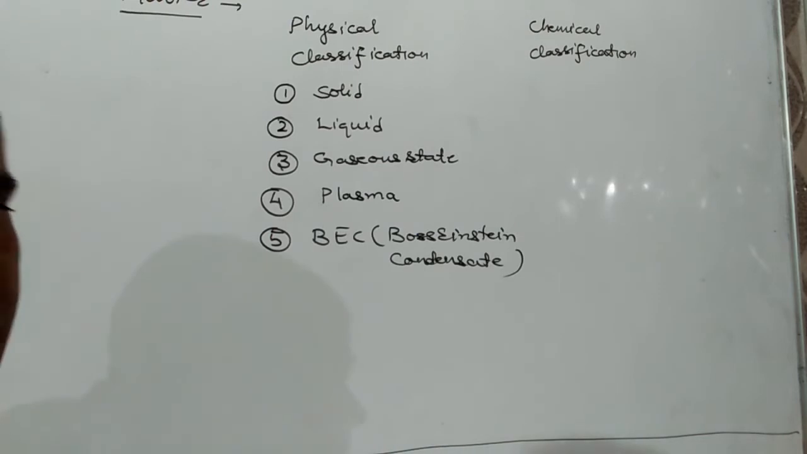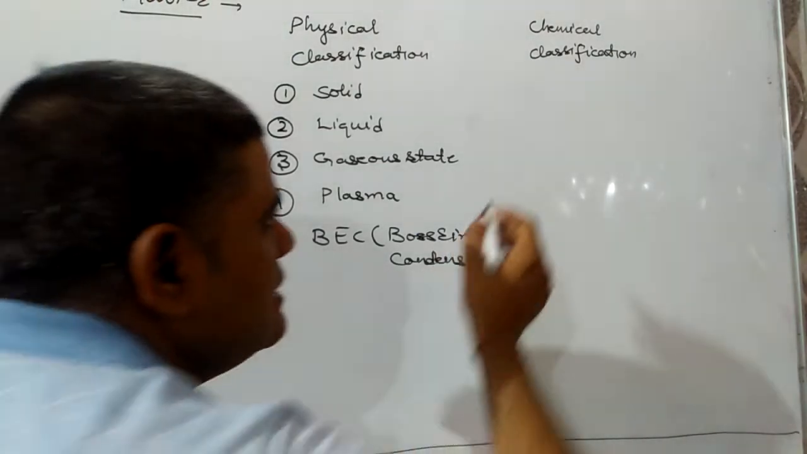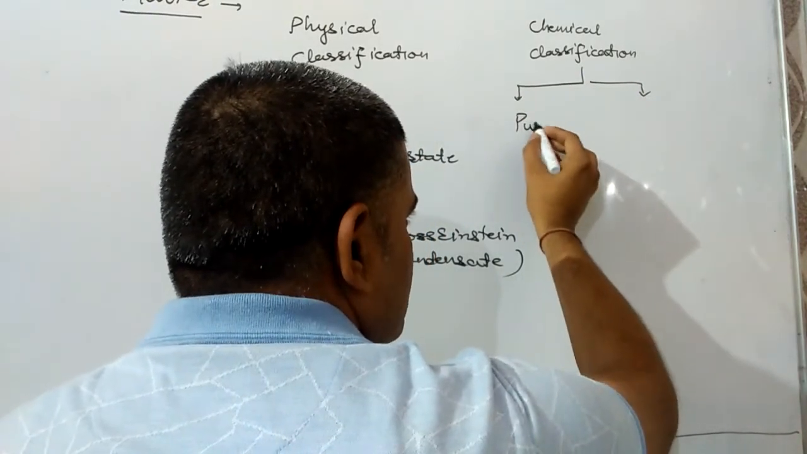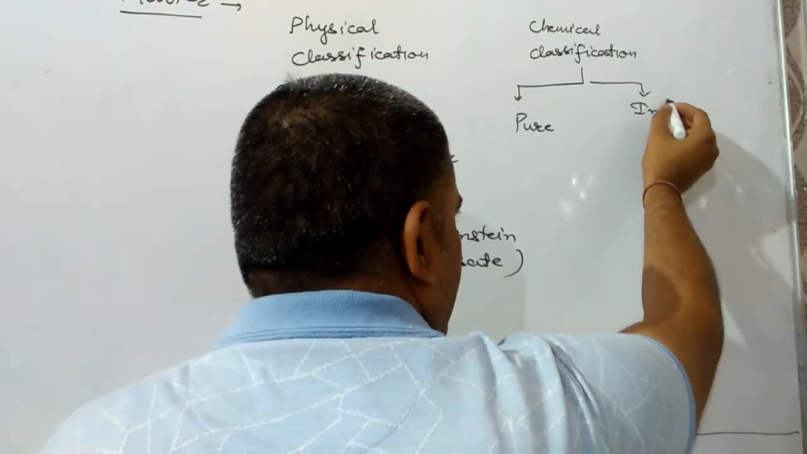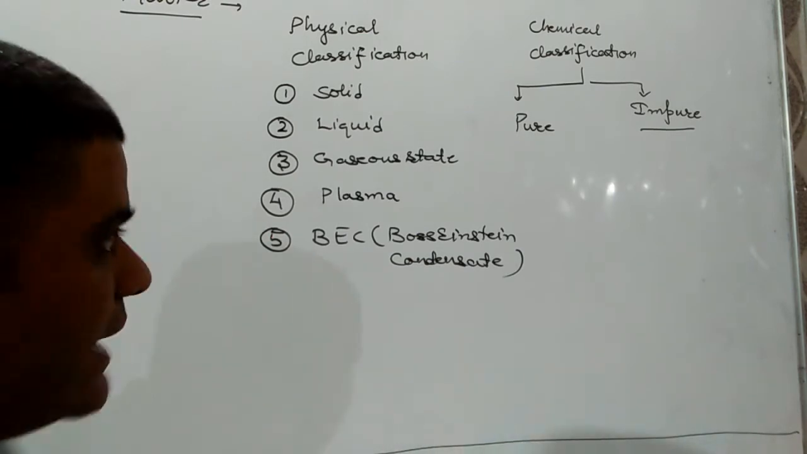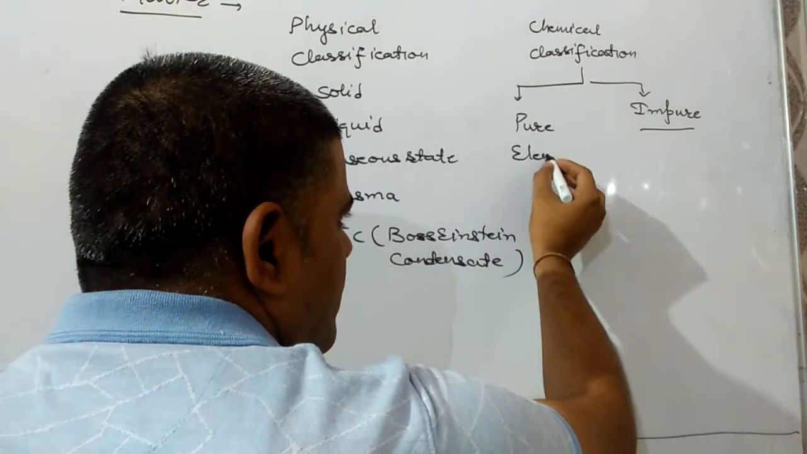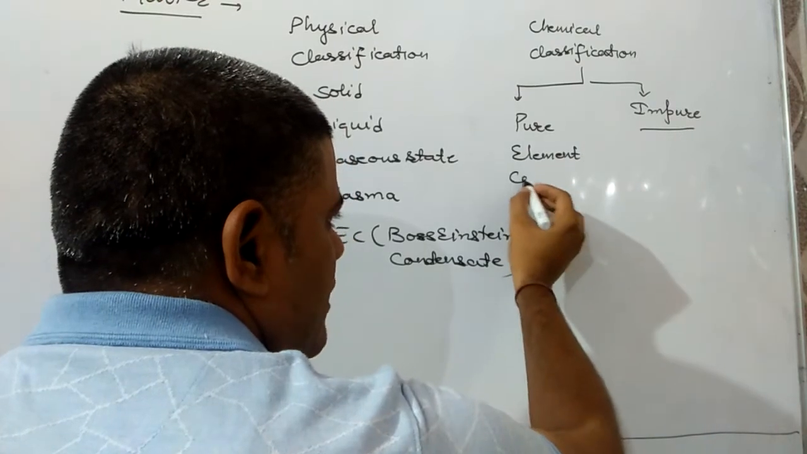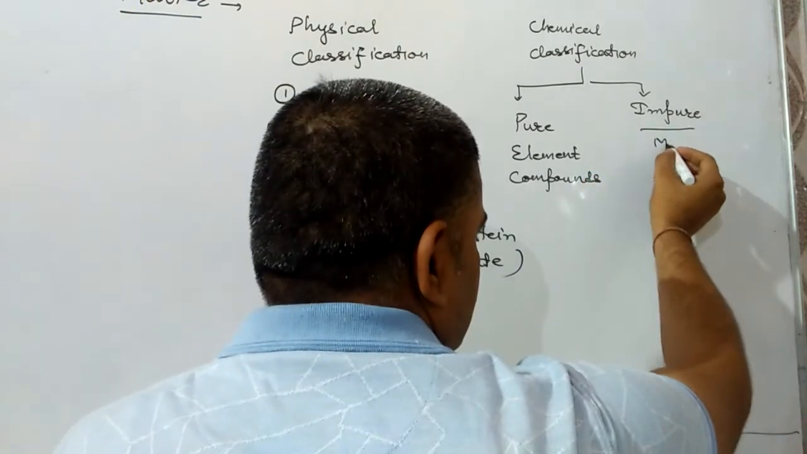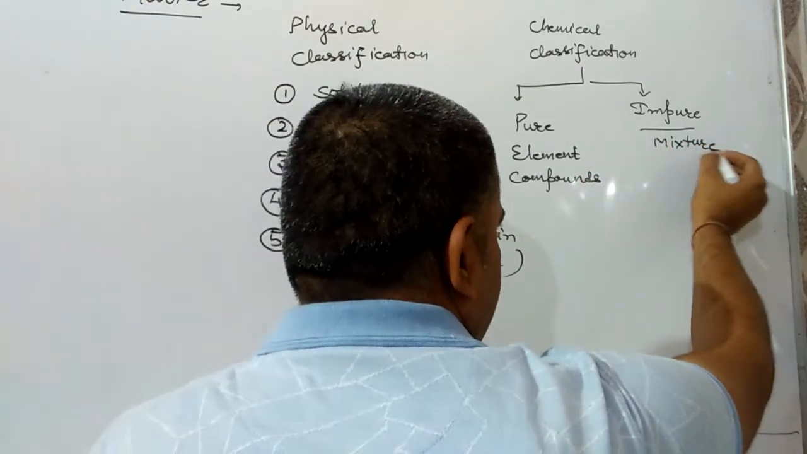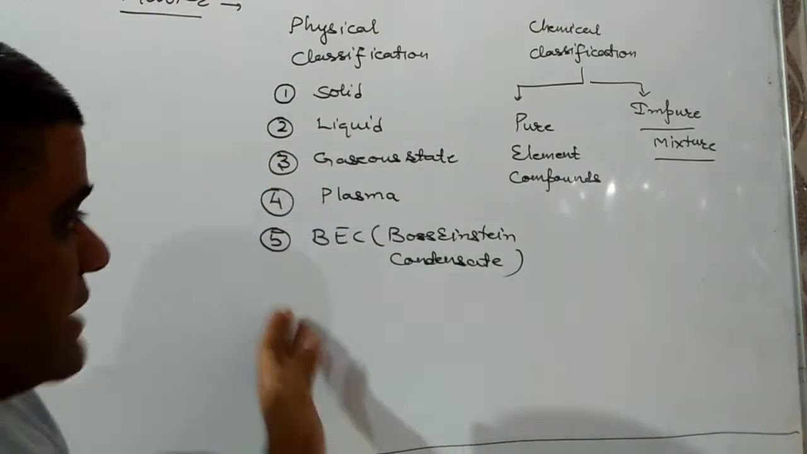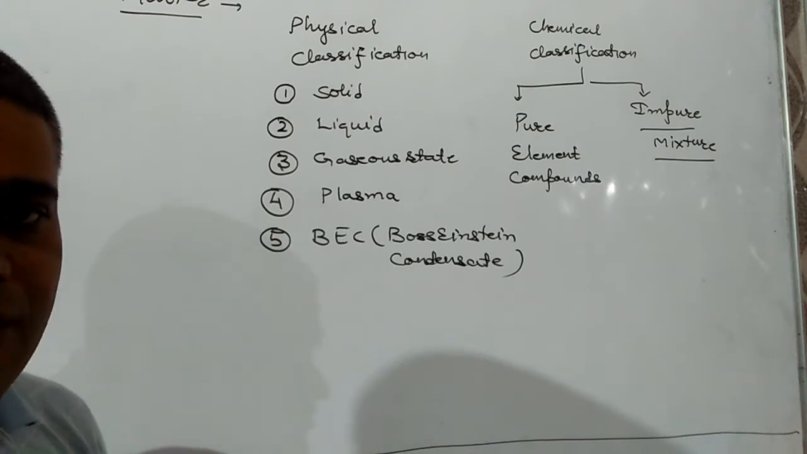Now, what about chemical classification? Chemically, I mentioned matter can be of 2 types: pure and impure. Pure means made up of the same kind of substance, and impure means made up of more than one kind of substance. Examples of pure are elements and compounds, while impure can be a mixture. We will not discuss these things in detail in this chapter. We have already covered them in the first chapter itself. But now we have to discuss these physical classifications of matter.